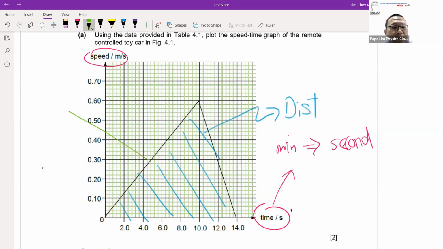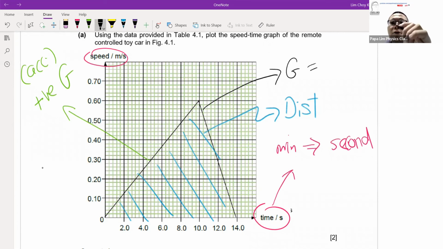For 0 to 10 seconds, you'll find that it's a positive gradient, which tells us the car is accelerating. For 10 to 14 seconds, same thing, the gradient tells us about the acceleration. The only difference is that this gradient is negative.